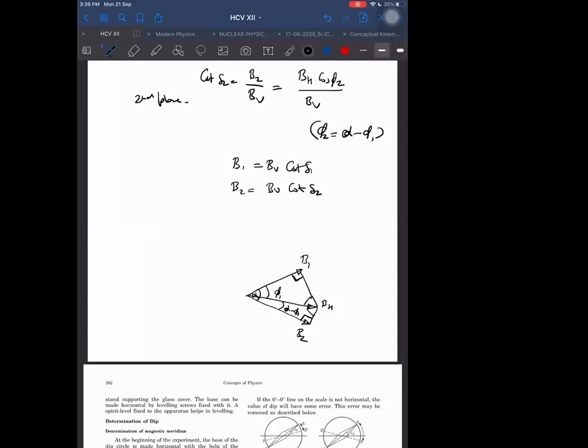Let me try this. B1 upon cos phi 1 is equal to BH. That is one equation we are having already. Another one is... All I want to do is eliminate phi 1, phi 2.